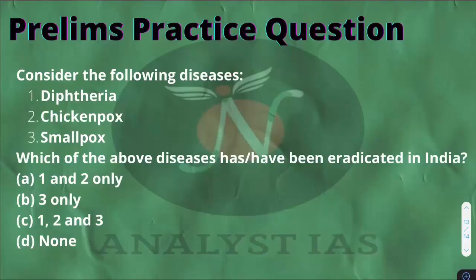Now let's look at the prelims practice question. Consider the following diseases. Number 1, diphtheria. Number 2, chickenpox. Number 3, smallpox. Which of the above diseases has been eradicated in India? The following are the options you have to pick your correct answer from. A, 1 and 2 only. B, 3 only. C, 1, 2 and 3. D, none of them. Pick the correct alphabet as your answer and put your answers in the comment box below.